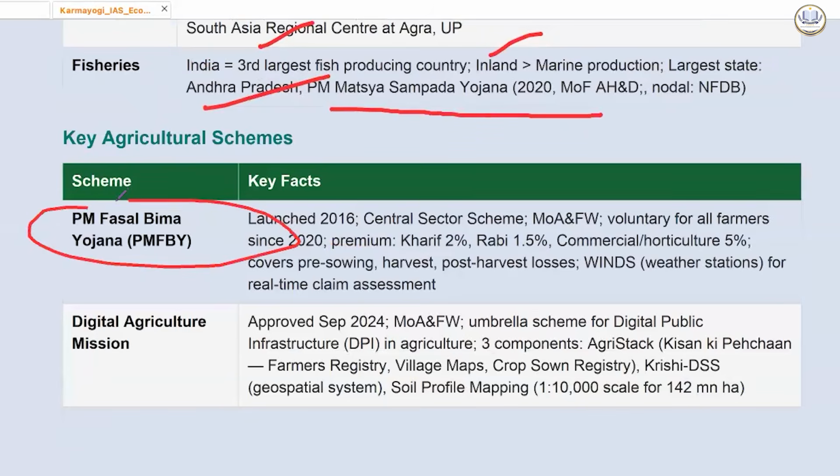Agriculture schemes this year: PM Fasal Bima Yojana is very important, launched in 2016. It is a central sector scheme. Okay. And the Ministry of Agriculture and Farmer Welfare, not Fisheries. Voluntary for all farmers since 2020, voluntary, not mandatory. Premium: Kharif 2%, Rabi 1.5%, commercial and horticulture 5%. Covers pre-sowing, harvest, and post-harvest losses. Uses weather stations for real-time claim assessments.